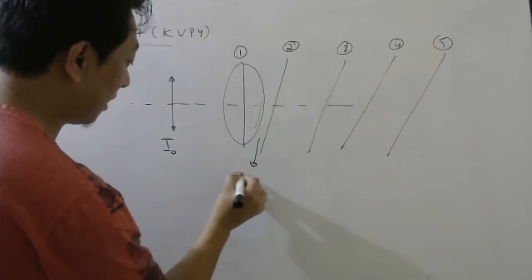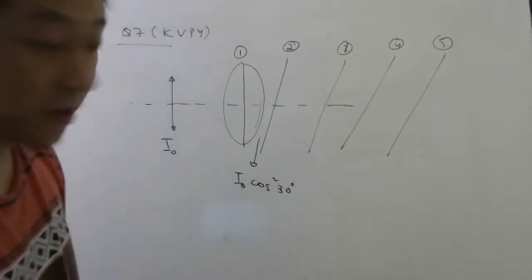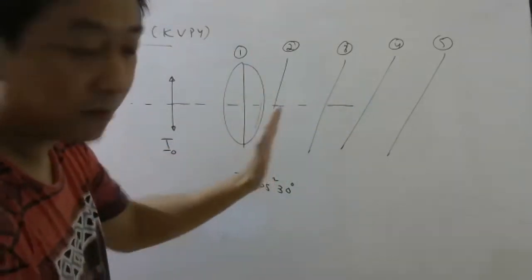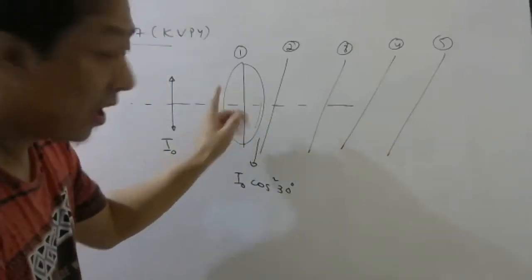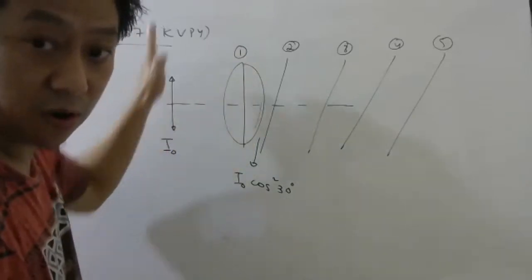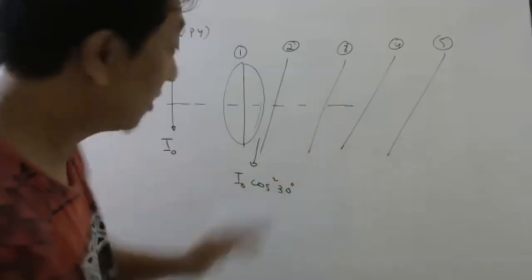Here how much will be there? Because the first Polaroid, according to the question, has axis parallel to the oscillation of electric field, everything will come out.